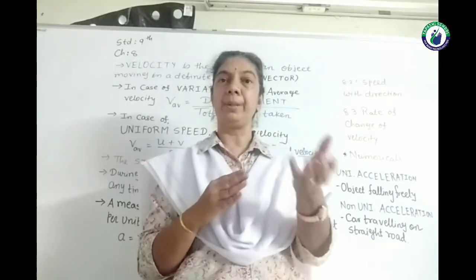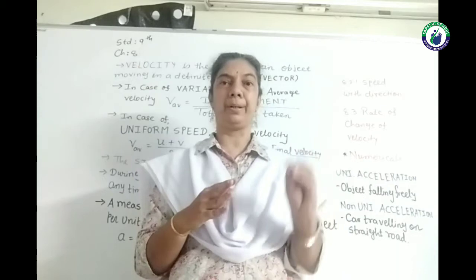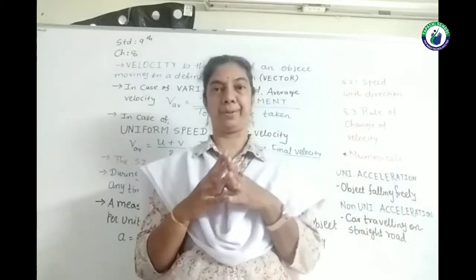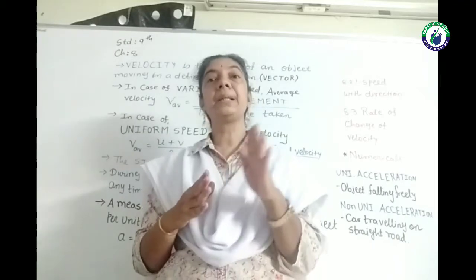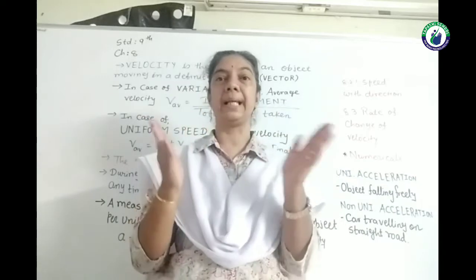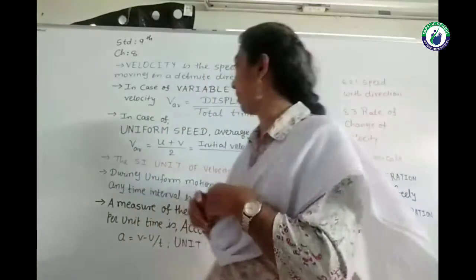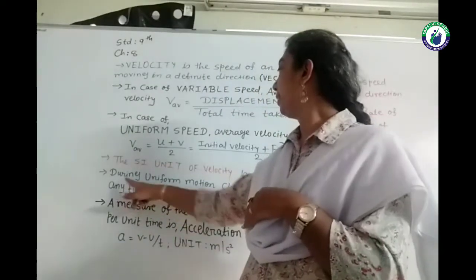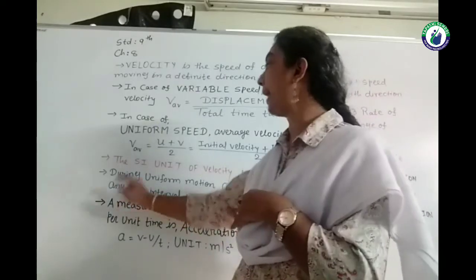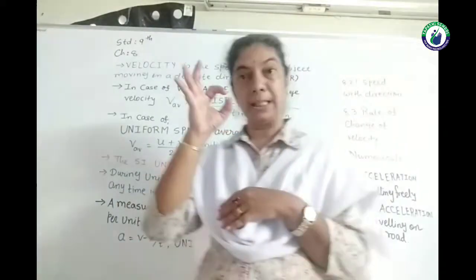Say 5 km per hour, then every 1 hour 5 km, every 1 hour 5 km. That is considered uniform as there is no change in direction also. So we mentioned that during uniform motion, the change in velocity for any time interval will always be 0.